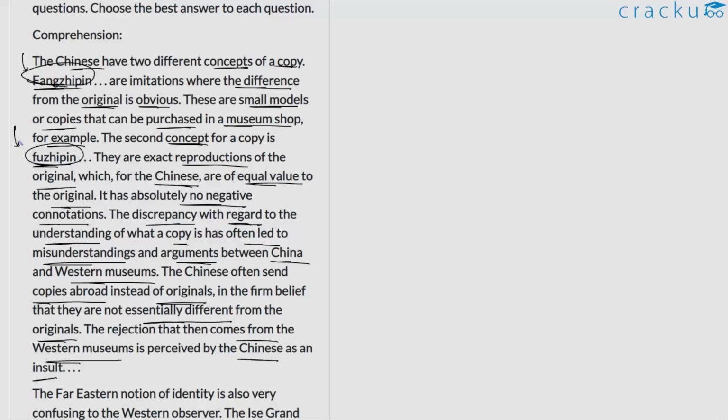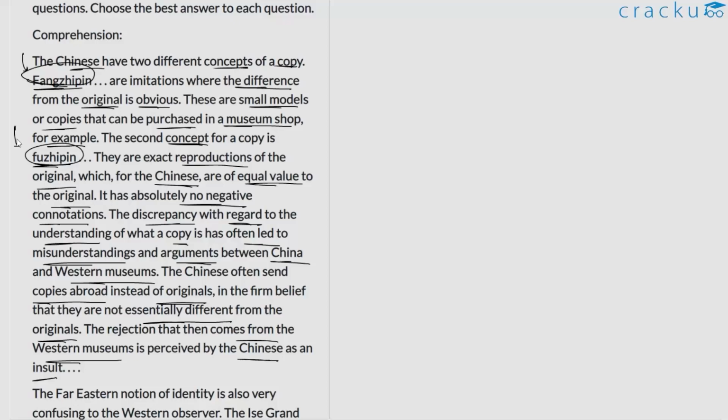And as a consequence, the author says that this kind of understanding has led to a lot of skirmish between Chinese museums and the Western museums. So whenever they want to send a particular artwork, what the Chinese do is they send an exact replica, a sort of Fujipin copy of this particular artwork, to the foreign museums, and the Western museums do not take this or consider this in good light. So they definitely send back these reproductions or imitations. And as a consequence, the Chinese perceive this as an insult to their work.